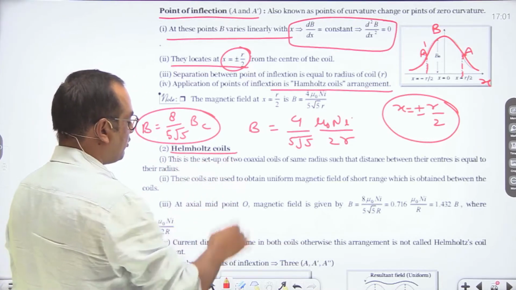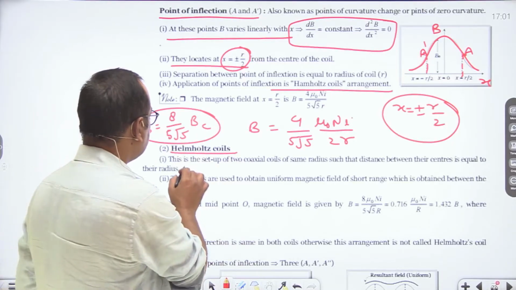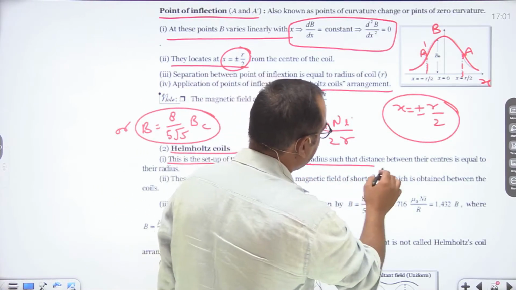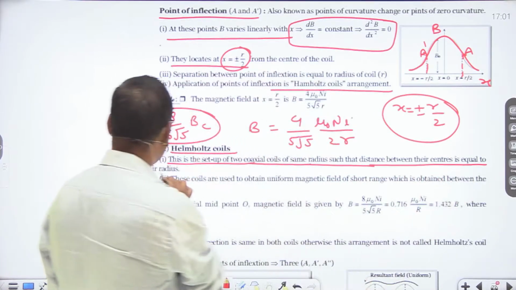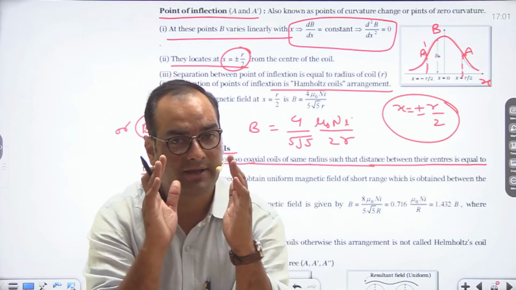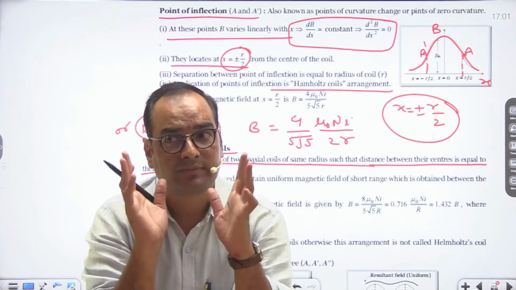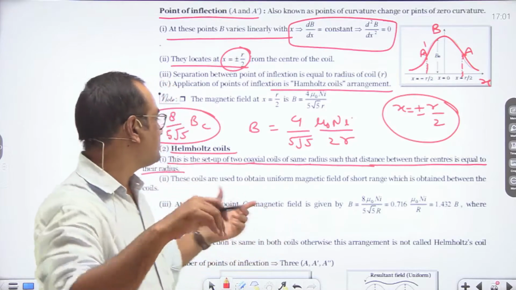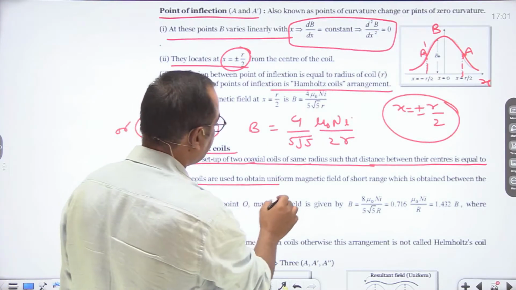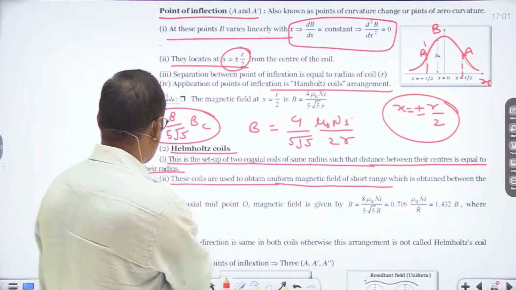Now let us talk about the Helmholtz coil. What is a Helmholtz coil and how is it used? This is the setup of two coaxial coils of the same radius such that the distance between their centers is equal to their radius. If two coils are placed nearby in such a way that the separation between their centers is equal to their radius, such an arrangement is known as a Helmholtz coil. These coils are used to obtain a uniform magnetic field of short range, which is obtained between the coils.